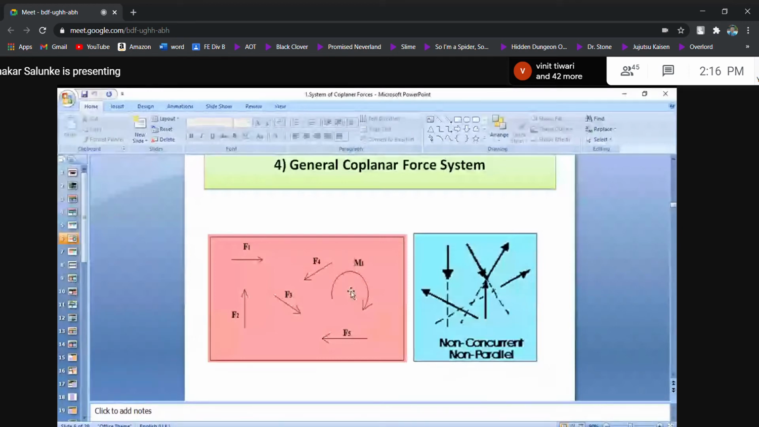Foreign references, if you are looking, on that day also we have seen, there are some foreign references. One name was discussed on that day, that is R.C. Hibbeler. R.C. Hibbeler is there, Meriam and Kraige is there, Timoshenko is there, Syms is there, Beer and Johnston is there. These are all foreign references. Quite difficult at the beginning, for beginners.